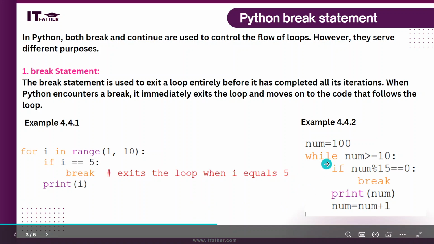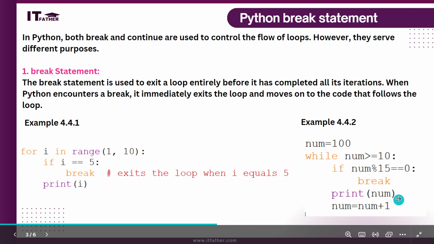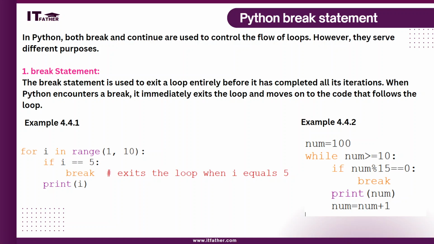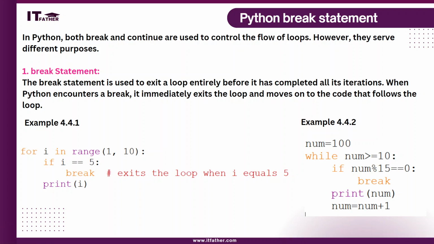In example number 4.4.2, you can see using a while loop again, the value of num is 100 and while the value of num is more than 10, the condition is true. If num modulus 15 equals 0, then break. Here again you can see the same statement is given. If the number is divisible by 15, then immediately the loop will stop,